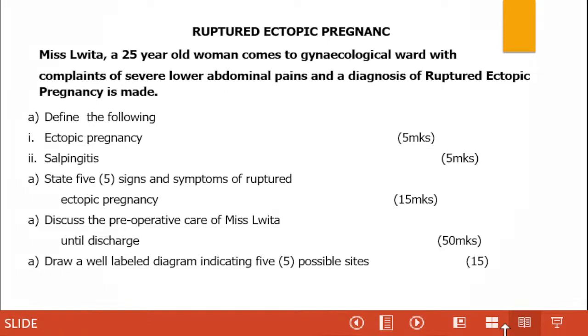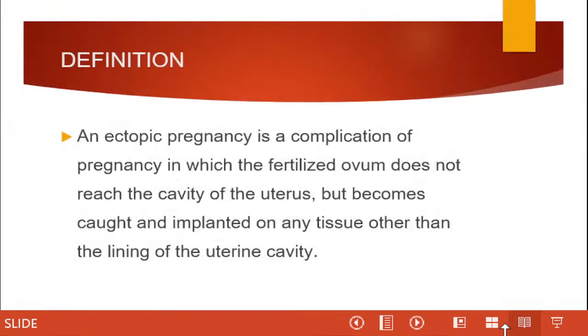Let's begin. My definition of ectopic pregnancy is a complication of pregnancy in which a fertilized ovum does not reach the uterus but becomes caught and implanted on any tissue other than the lining of the uterus. An ectopic pregnancy is a complication of pregnancy in which the fertilized ovum does not reach the cavity of the uterus, but becomes caught and implanted in any tissue other than the lining of the uterine cavity.